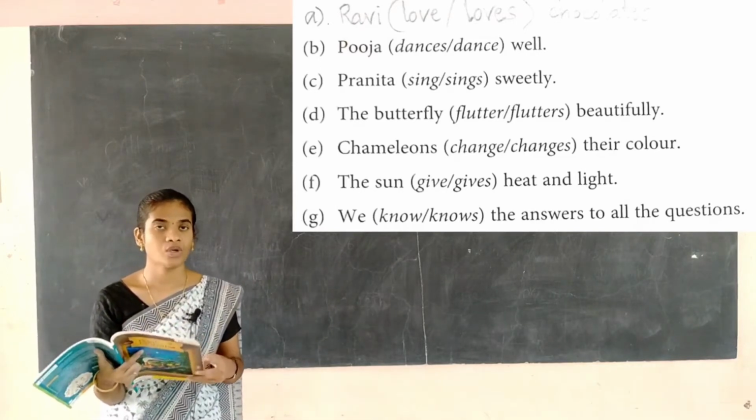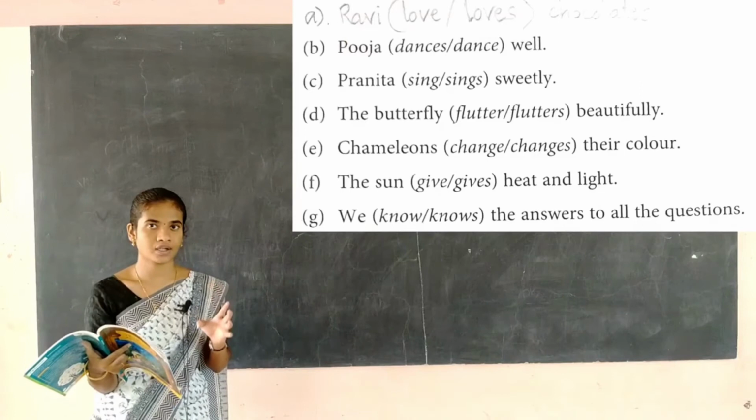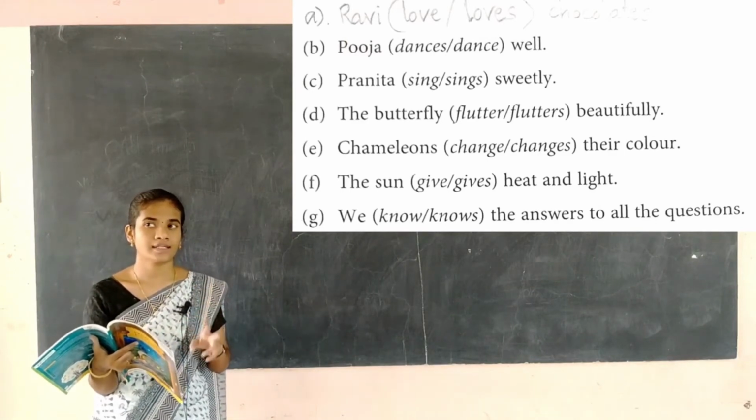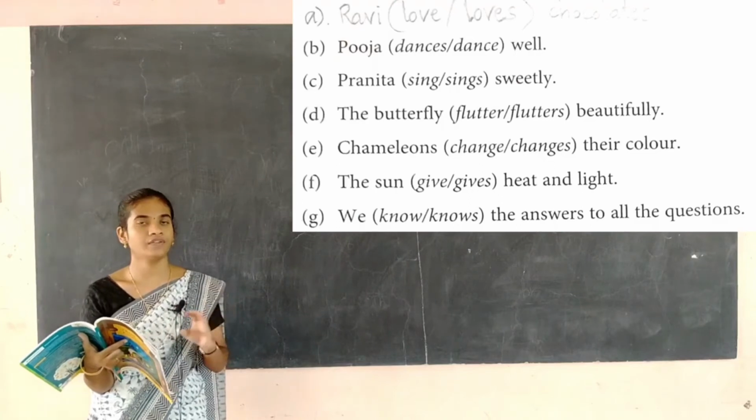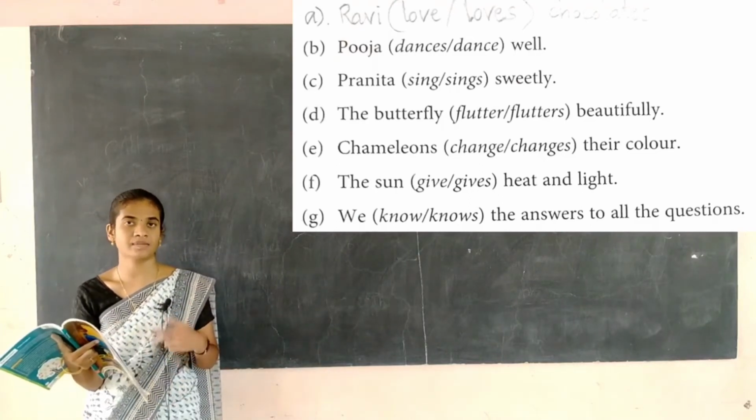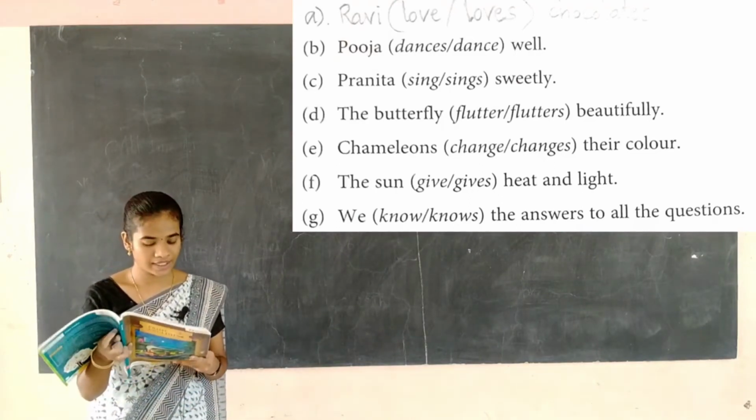So for he, she, it and a singular noun, you have to add s or es to the verb. And for the plural noun, I, we, you, they, we no need to add anything. So keeping this in mind, we have to do the exercise.